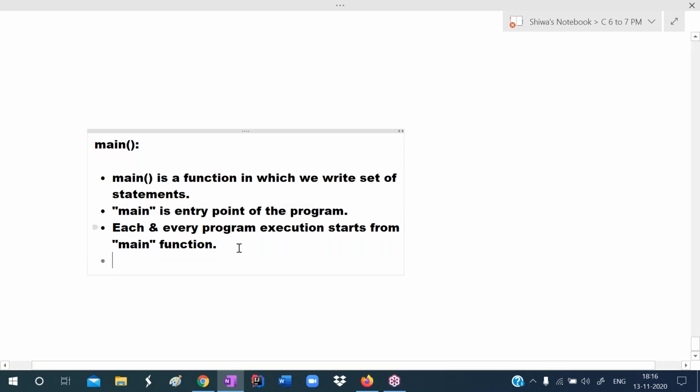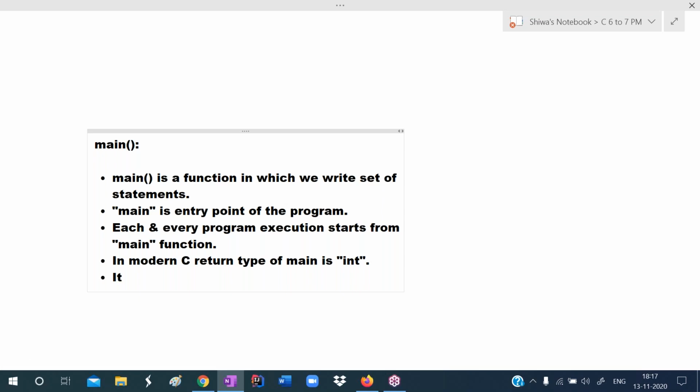In modern C, the return type of main is int. It cannot take void. In the previous versions it can take void or int both. But in modern C, the return type of main is always int only. And it can take two arguments. First one is int type. Second one is string array type, character pointer array type.